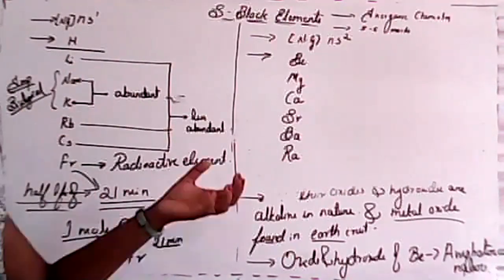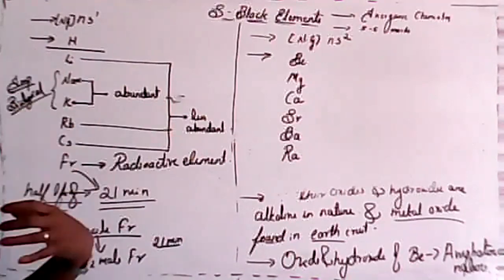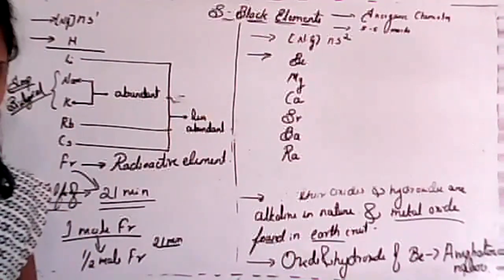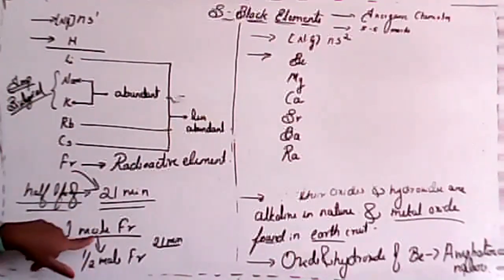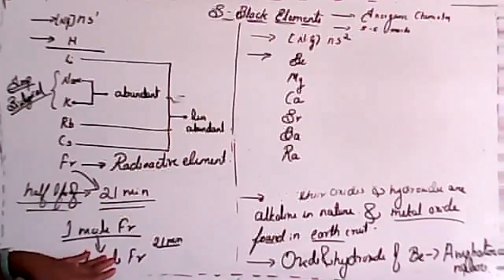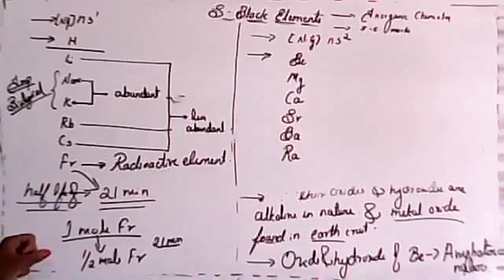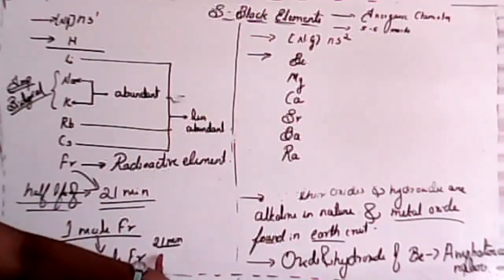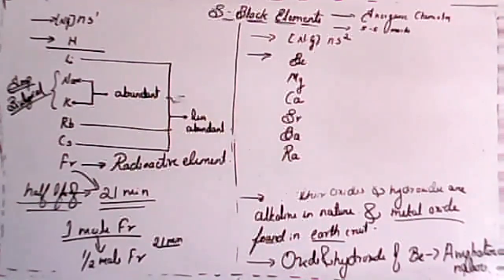whenever it radiates, it will reduce. It will minimize itself by eliminating, isn't it? In that case, it takes only 21 minutes to reduce, okay? So that means after 42 minutes, it will vanish.